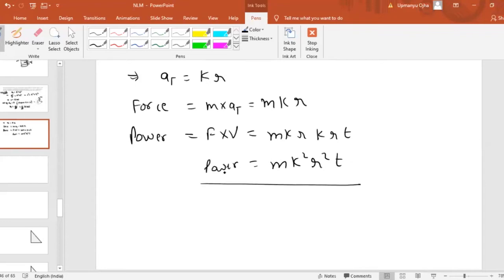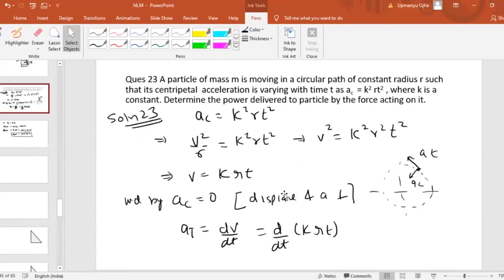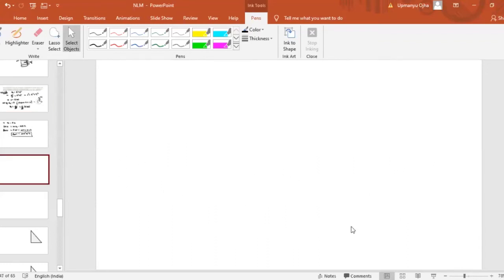So the most important point here was that the work done by the centripetal acceleration will be zero. And why will it be zero? Because the displacement of the particle and the centripetal acceleration are perpendicular to each other. If they are perpendicular, the work done will be zero for the centripetal force, because force and displacement are always perpendicular to each other. I hope you all got the answer for this.